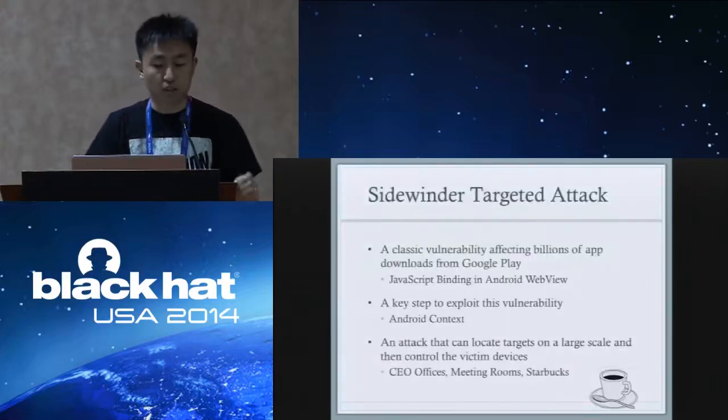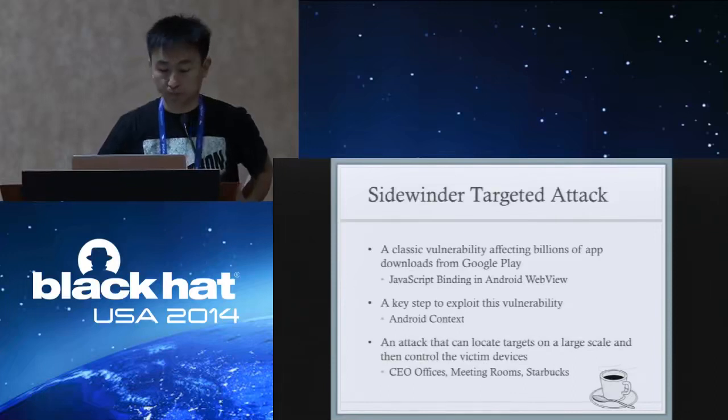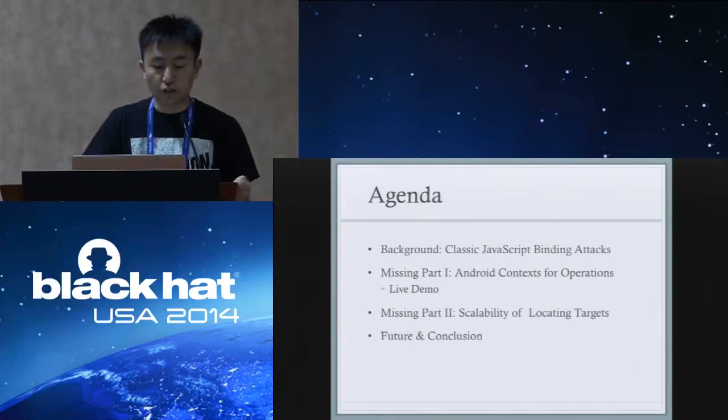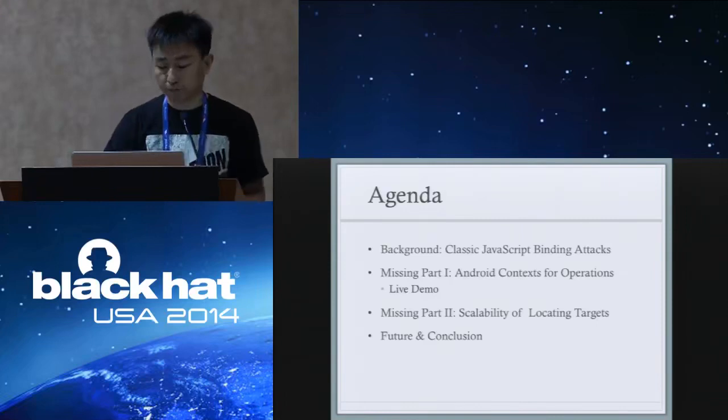This talk is about a classic vulnerability affecting billions of app downloads from Google Play, and a key step to exploit this vulnerability to its full strength. An attack can locate targets on a large scale and then control the victim device. First, we will briefly introduce classic JavaScript binding attacks, and then we will discuss two important missing parts that turn this attack into a really powerful targeted attack.